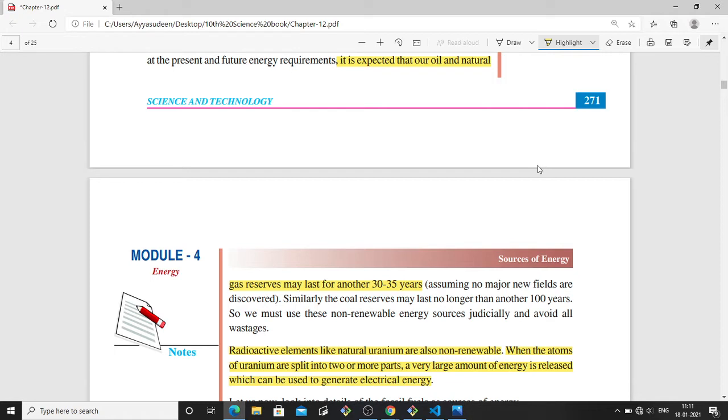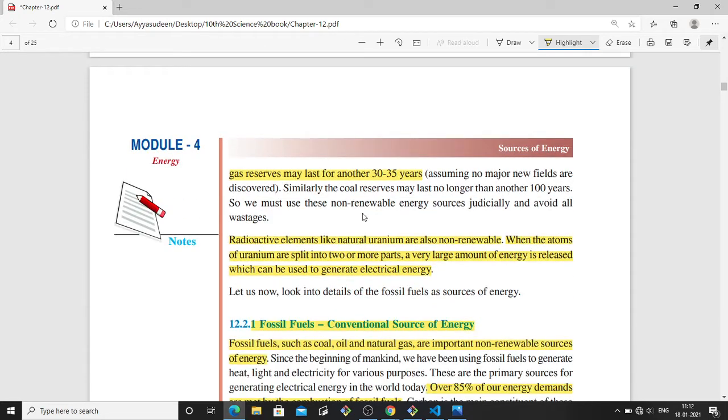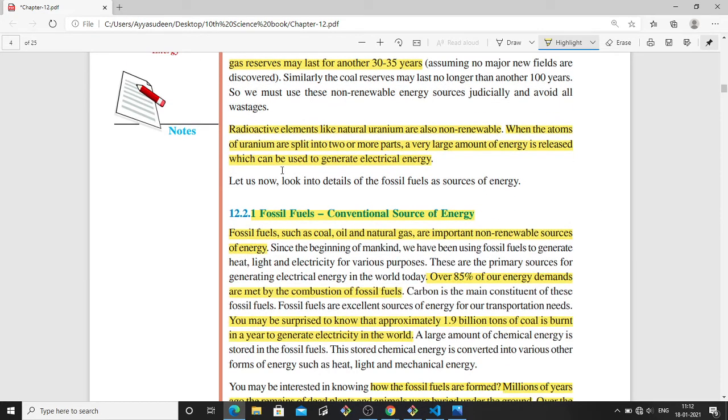If no crude oil fields are discovered, the reserves we have may get over within 30 to 35 years. The coal reserves may last another 100 years. Even the radioactive elements like natural uranium are also non-renewable. The uranium atom is there.